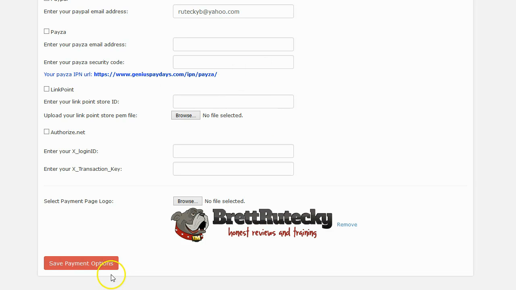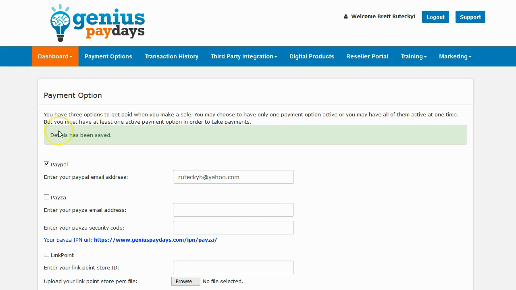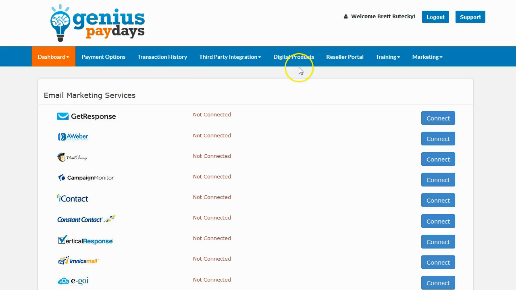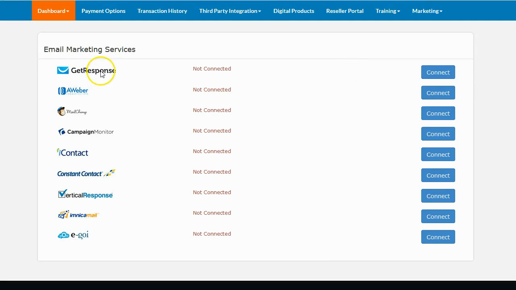Once you have your settings set here for your payment options, click on the Save Payment Options button. Okay, so my payment options have been saved. The next thing that I want to do is go over to third-party integration, and I want to click on autoresponder integration. I want to make sure that I'm getting these buyers' emails into my autoresponder. And they integrate with a lot of different autoresponders here. There's GetResponse, Aweber, MailChimp, Campaign Monitor, Constant Contact, Vertical Response, Imica Mail, and Ego. I never heard of that one. EgoI, I guess that's how you pronounce it.